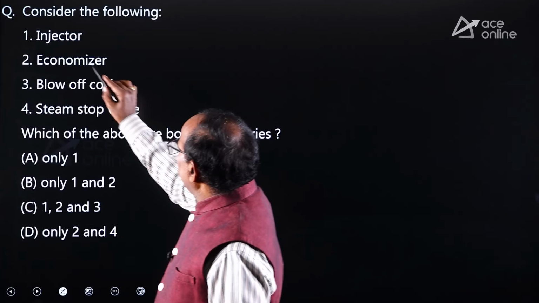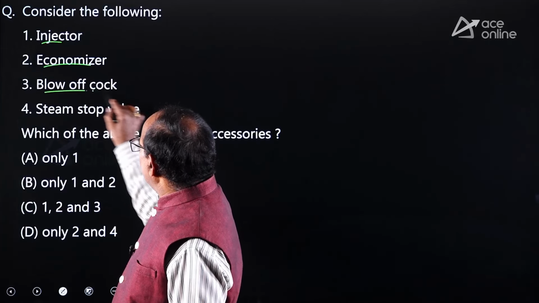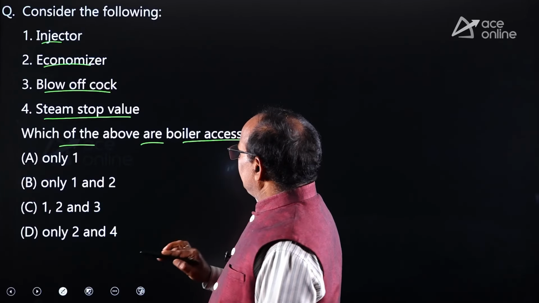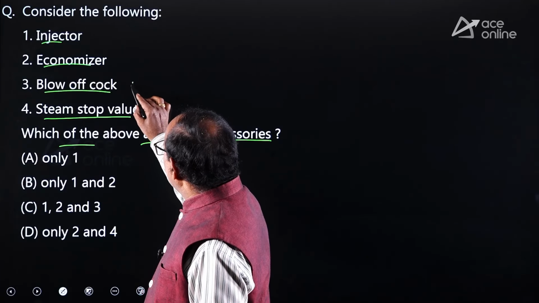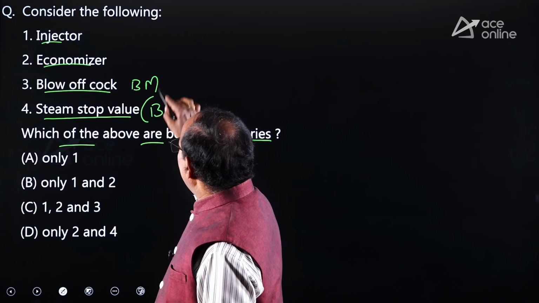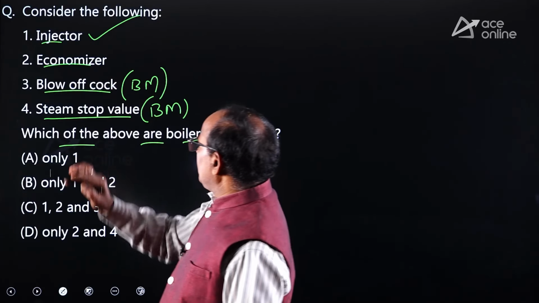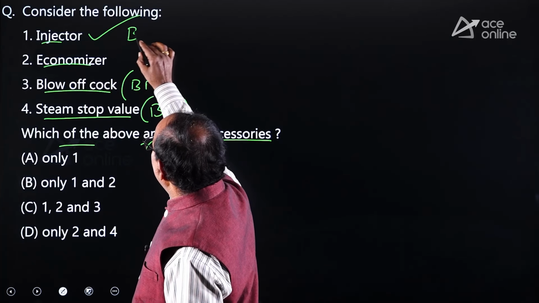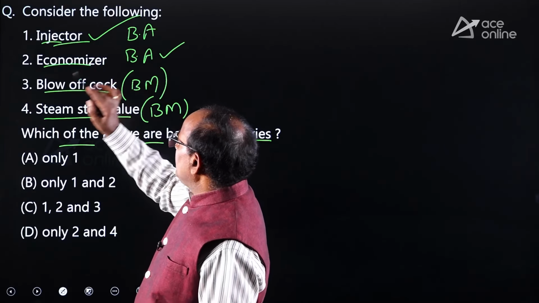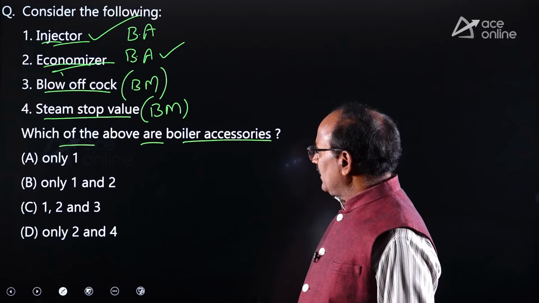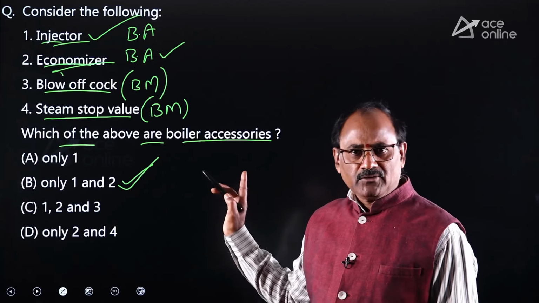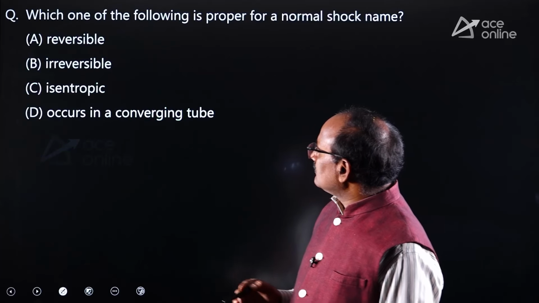Consider the following: injector, economizer, blow-off cock, steam stop valve. Which of the above are boiler accessories? You know, a blow-off cock is a boiler mounting. Steam stop valve also boiler mounting. Whereas the steam injector is a boiler accessory, and economizer also boiler accessory. Anyhow, the steam injector and economizer both come under boiler accessories. 1 and 2, option B is absolutely correct. Are you following clearly? Yes. Similarly, look at the other one.